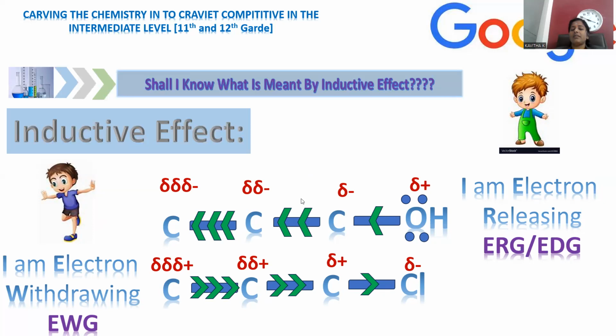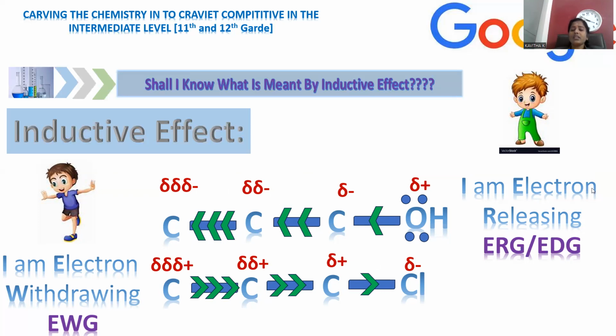And not only the first carbon, even the second carbon experiences the same electron density, but certainly less effectively. So I mentioned two delta signs, which means a somewhat weak effect will be there. The electron releasing nature is experienced by the first carbon, and the second carbon experiences the electron rich nature by delta negative charge, and even the third carbon experiences delta negative charge. This is the way electron releasing nature can be indicated through the arrows. And this delta positive, delta negative indicates the partial charges which are generated due to this electron releasing nature, right?